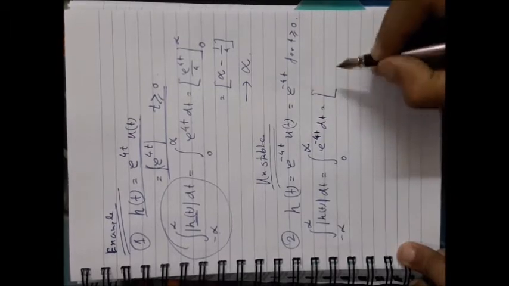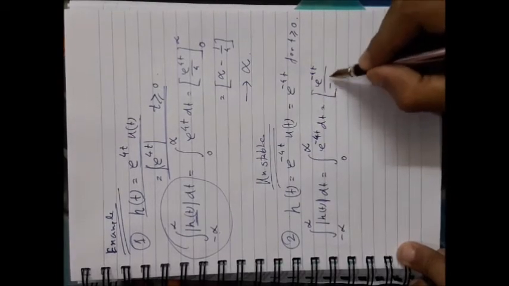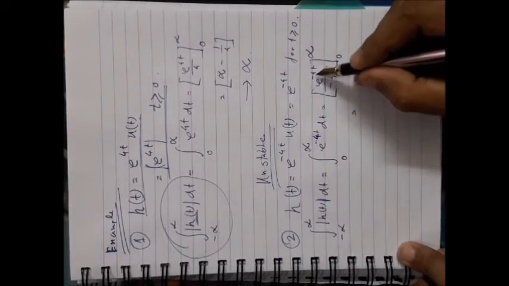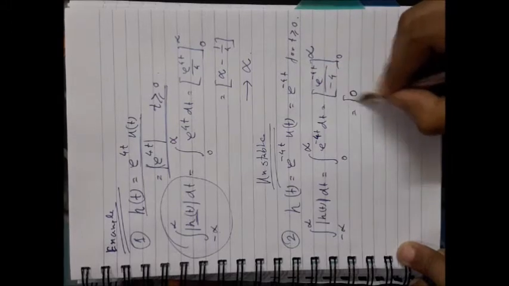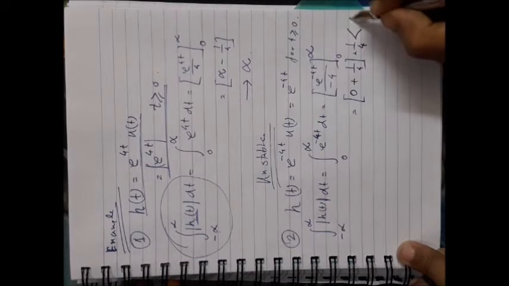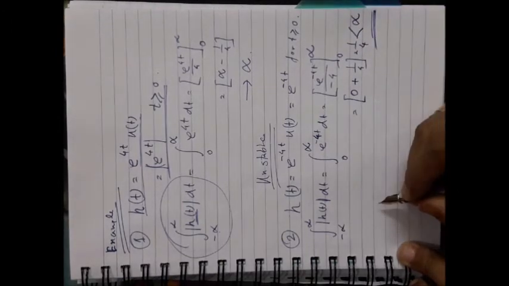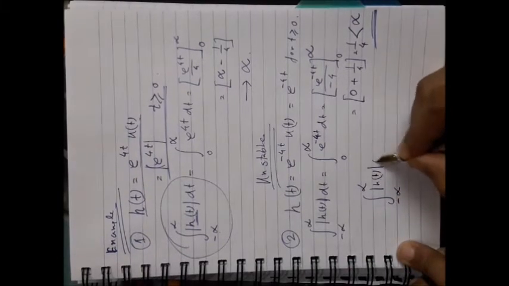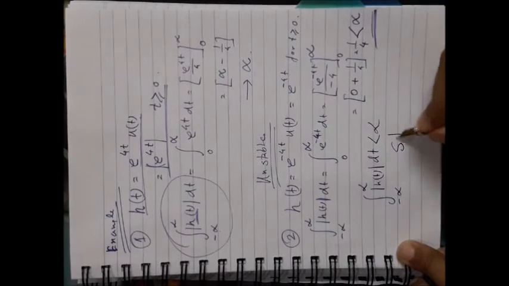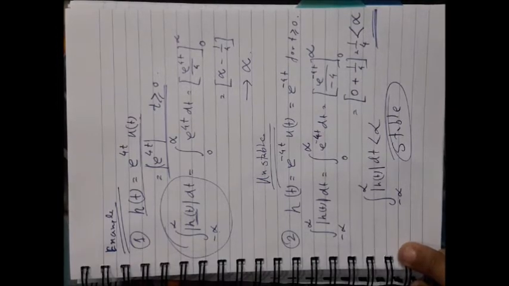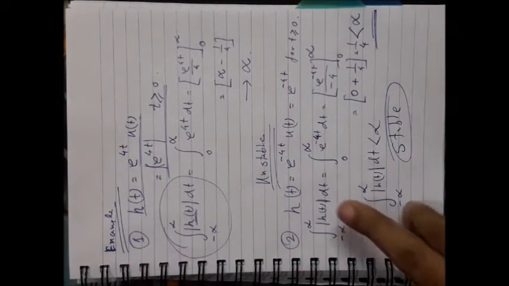Do the integration, e to the power minus 4t by minus 4, from 0 to infinity. The first term, e to the power minus infinity, should be 0, and the next term will be 1 by 4. So it is 1 by 4, which is less than infinity. That means it is finite, so it is obeying the condition of stability. So it is a stable system. In this way you can check whether a system is stable or unstable by checking this condition on its impulse response.